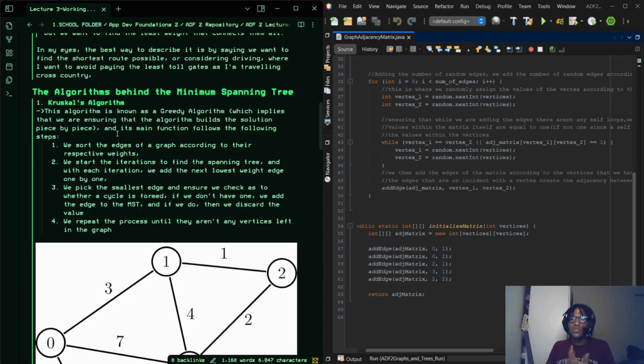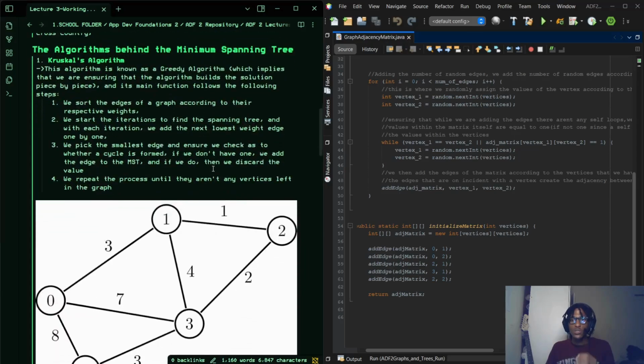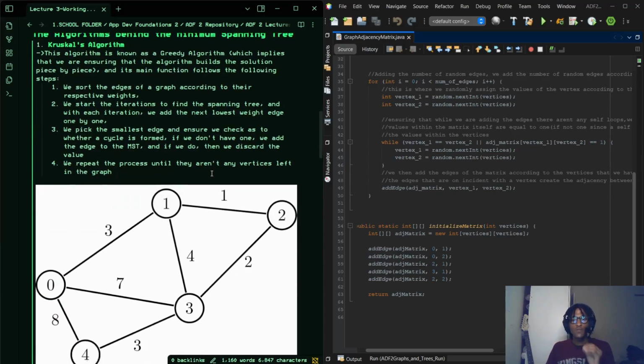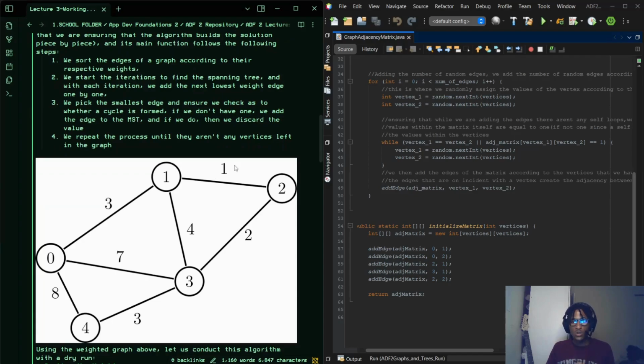So this algorithm is known as a greedy algorithm, which implies that the algorithm builds the solution piece by piece. Its main functions follow these steps. We sort the graph according to the weights of the edges, right? So from number 1 all the way to number 8, from the smallest to the largest. And then step 2, we start the iteration to find the spanning tree, and with each iteration, we add the next lowest weight edge one by one.